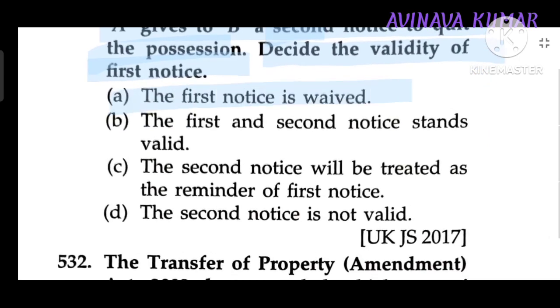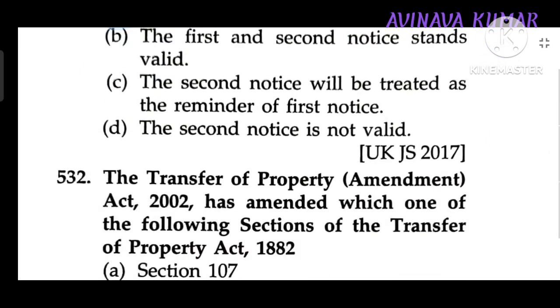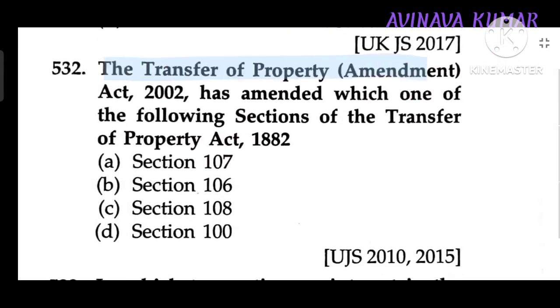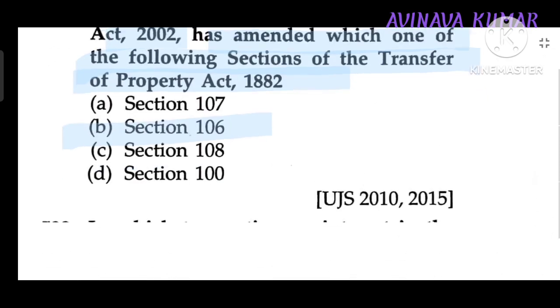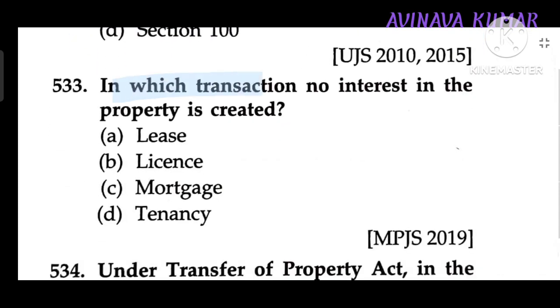The first notice is waived. The TPA Amendment Act 2002 has amended which section of TPA 1882? Section 106.